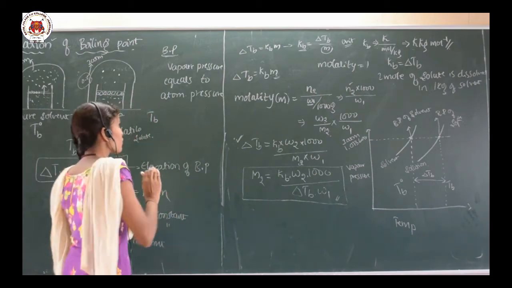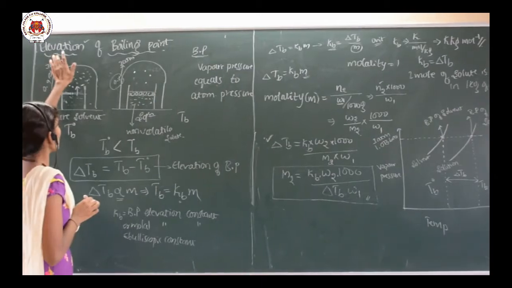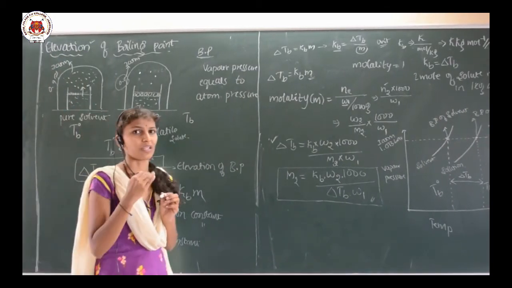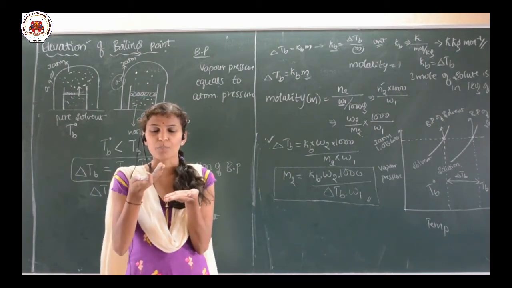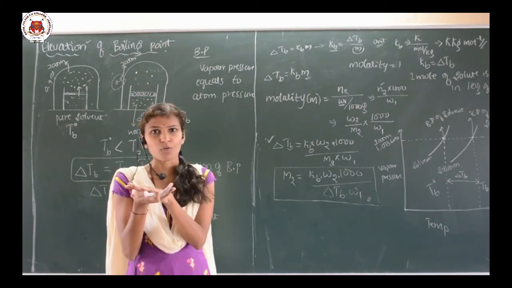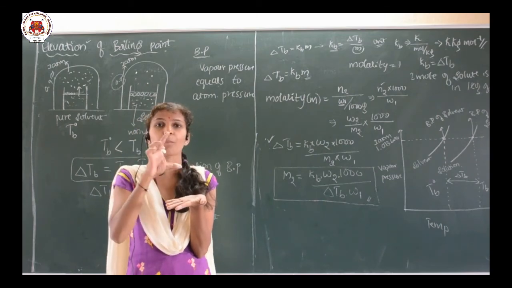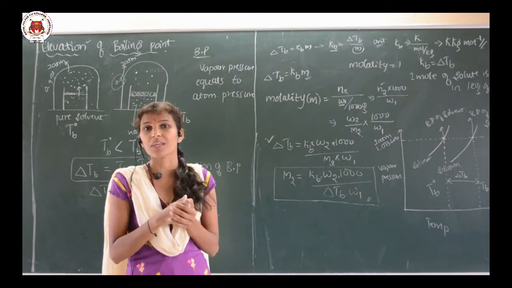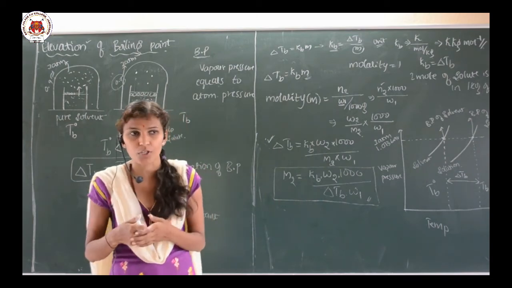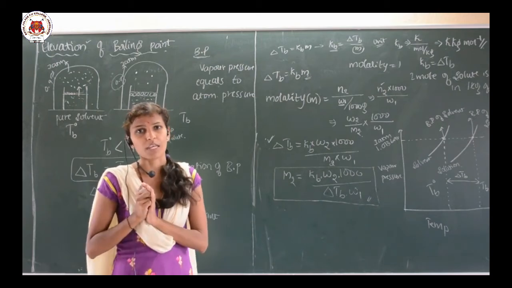So once again let us go for revision of this concept. Elevation of the boiling point means the increase in the boiling point. Commonly, if I take the pure solvent, it is going to boil at a certain temperature. If I add some solute to the pure solvent, what happens? The boiling point is going to increase. That is nothing but elevation of the boiling point.